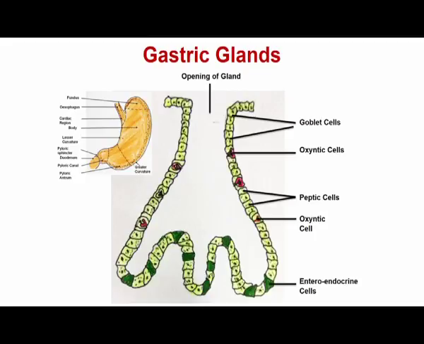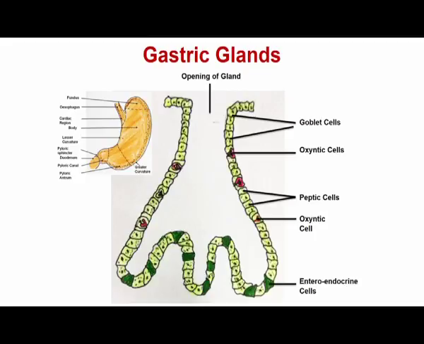So, goblet cells actually secrete the mucus, just like we discussed for the cardiac glands, and then it also contains the enteroendocrine cells. These enteroendocrine cells actually secrete hormones, and one of the popular hormones coming from the enteroendocrine cells is known as gastrin. So, gastrin is a hormone which is secreted from the pyloric glands, and its job is to stimulate the gastric glands to secrete large quantities of different contents.